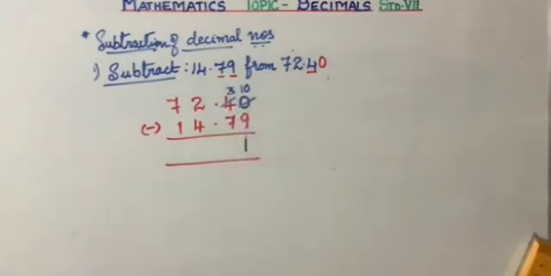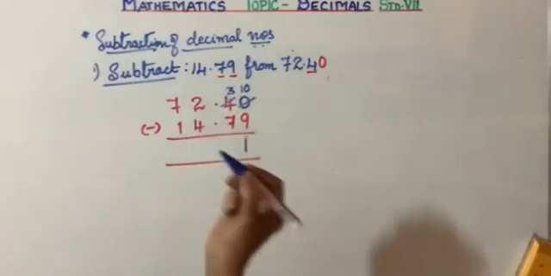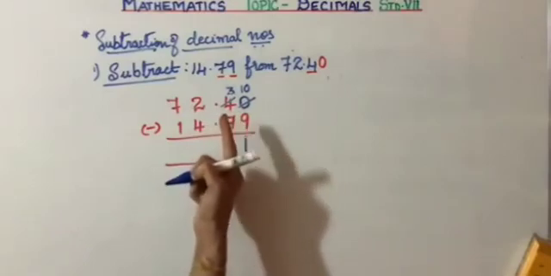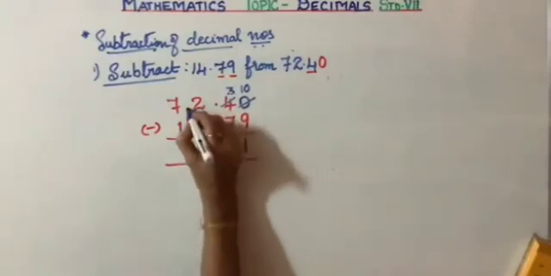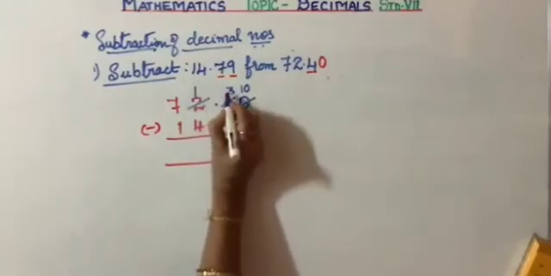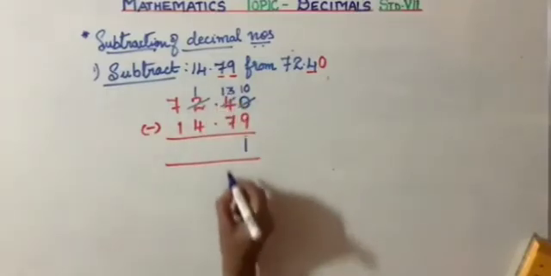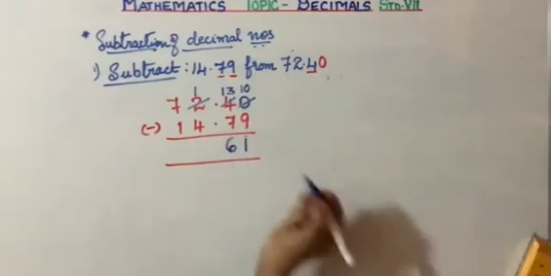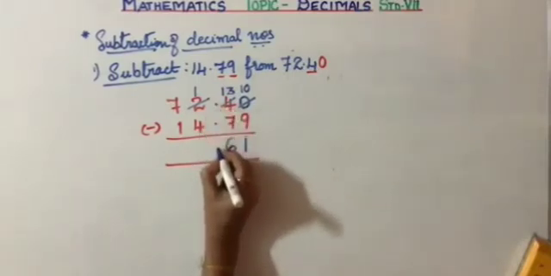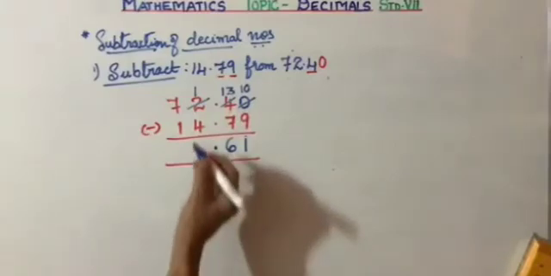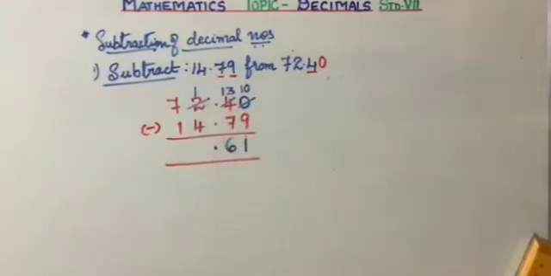So you cannot remove 7 from 3. Borrow, just like your regular subtraction. Do not mind this decimal, okay? But you have to place the decimal definitely. This becomes 1 and you have borrowed. So 13 minus 7 is 6. So decimal below decimal. No confusion there. Now you have 1 and you have to remove 4.